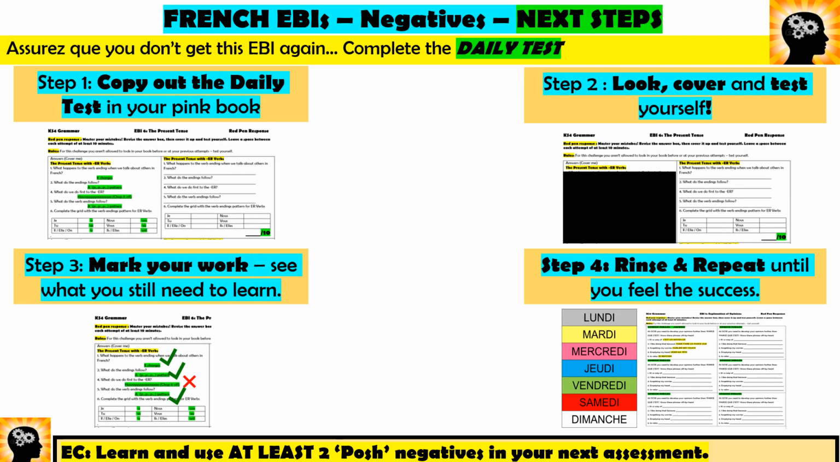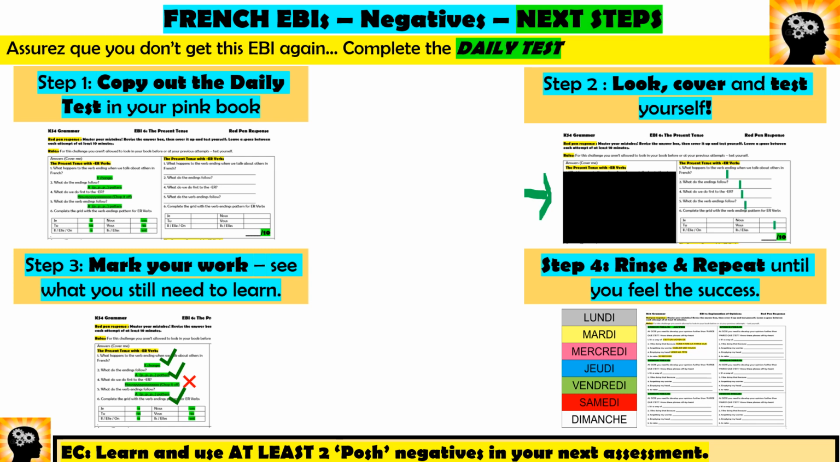Alors, right guys, so next steps to make sure that you never get EBI2 on your assessment again. I want you to do this. Your teacher will have set you the daily test to complete in your pink book, and that's what you need to do. So on the first bit of the daily test, you've got all the answers over here. I want you to study that, and when you think you've cracked it, cover it, which is what we've got here. Step 2, cover up the answers, and then I want you to write out the answers here. If you don't have a copy, you can do it straight into your book.